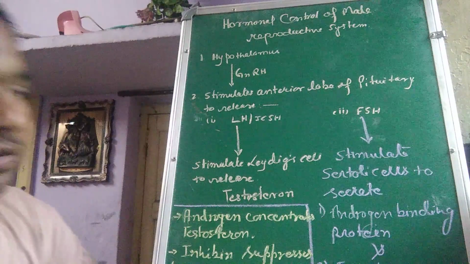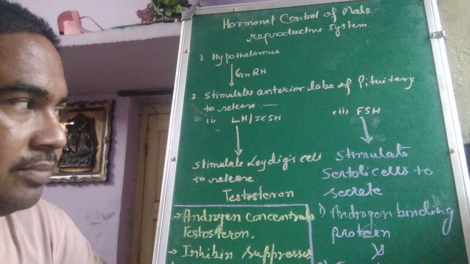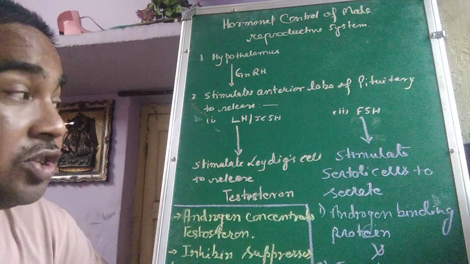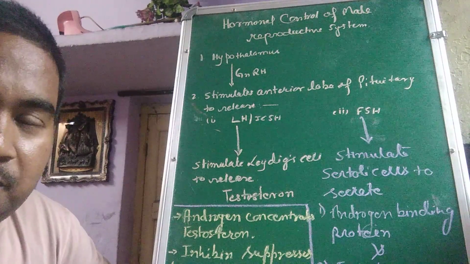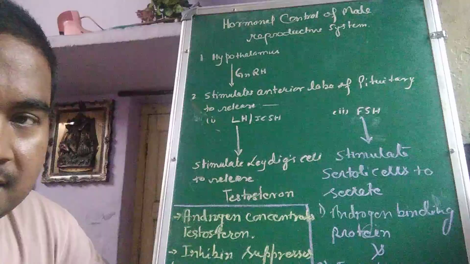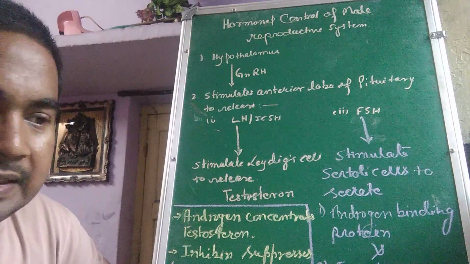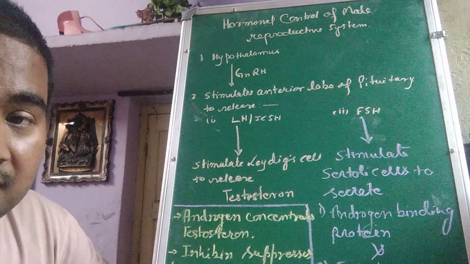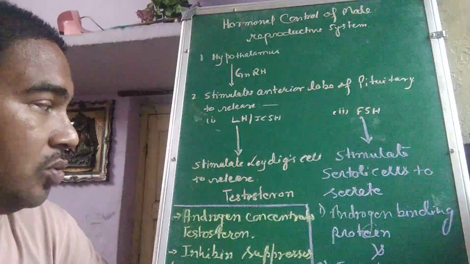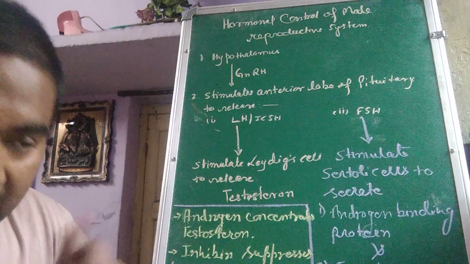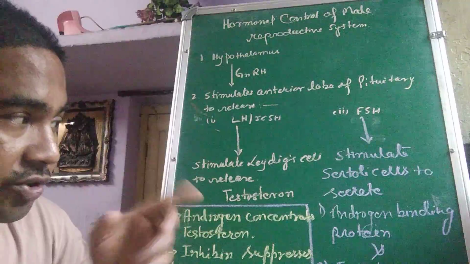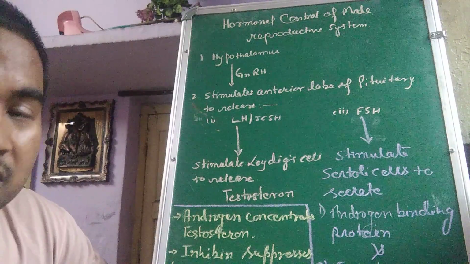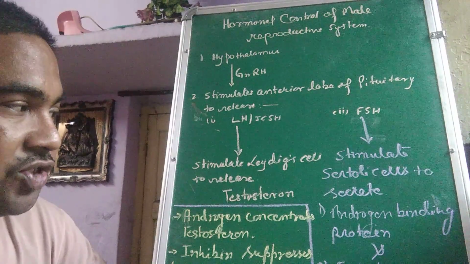The other one, FSH, follicle stimulating hormone, goes to the Sertoli cells. I have previously explained that inside the testis, along with the interstitial cells, Sertoli cells are found around the seminiferous tubule. So Sertoli cells are stimulated by getting FSH.